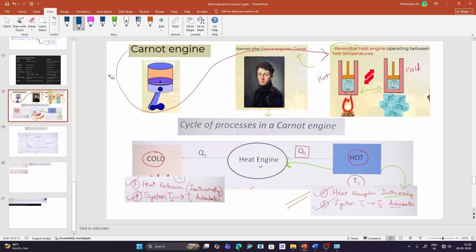Now let's have a look at the third stage. So in the third stage, what happens? Now, since the heat is absorbed, the temperature has changed from T1 to T2 adiabatically. Now this heat is released to the cold reservoir, and this release of heat to the cold reservoir is isothermal.